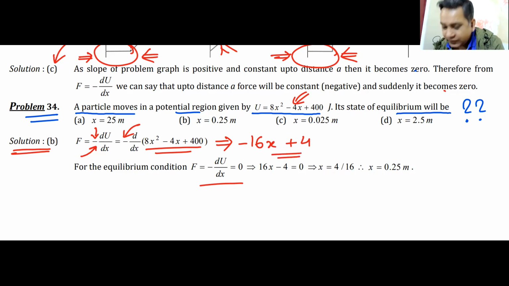Okay, what is that? That is step number one. Well done. I have differentiated it, found the negative of that derivative. That is step number one. That gives me minus 16x plus 4. What is step number two? Equate it with 0. Equate it with 0.